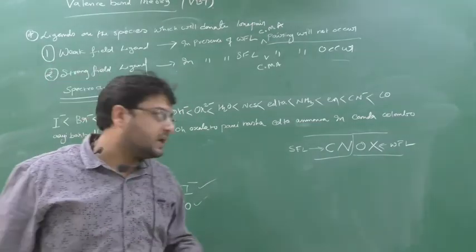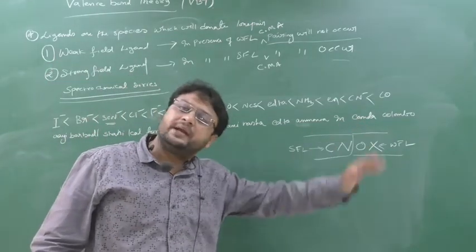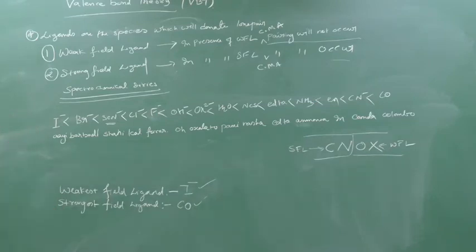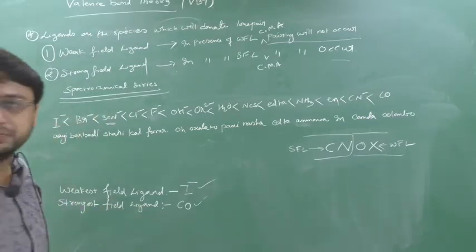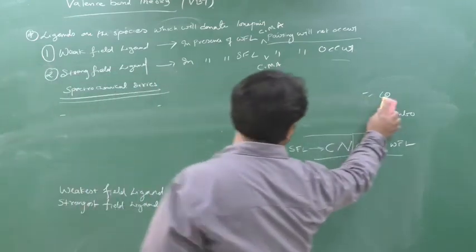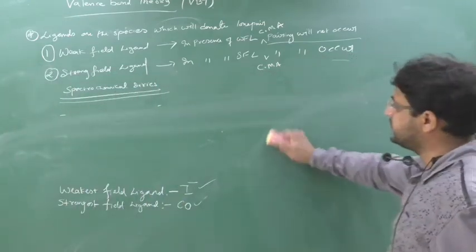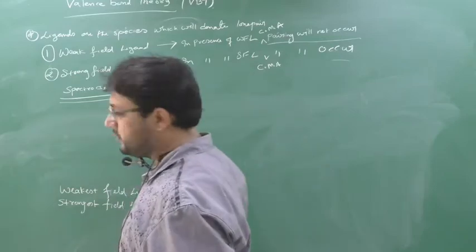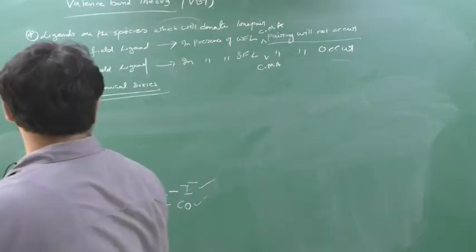In the presence of strong field ligands pairing will occur, and in the presence of weak field ligands pairing will not occur. Write it down once more. See the series, this MCQ is very important: the weakest field ligand is I minus, the strongest field ligand is CO. Also remember CN strong field ligand, O and halogen weak field ligand.